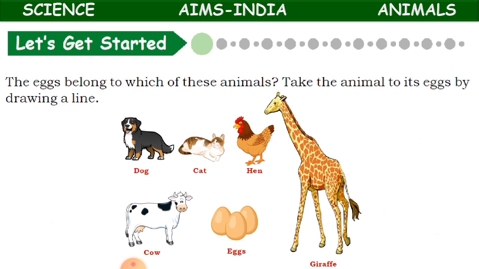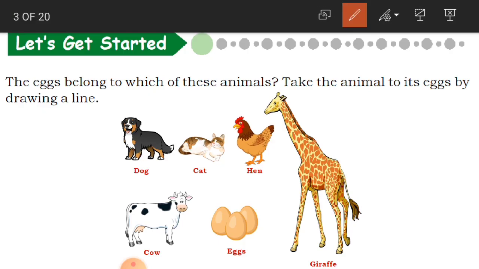Now let's get started. The eggs belong to which of these animals? Take the animal to its egg by drawing a line. See here, children, in the picture you have different animals like a dog, cat, hen, giraffe, cow, and here you have got eggs.